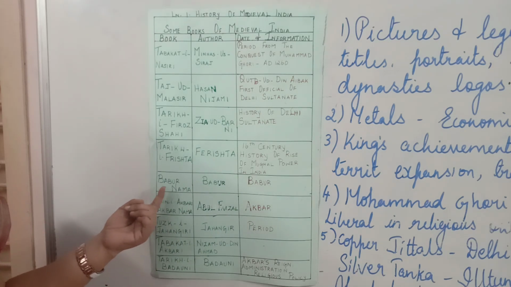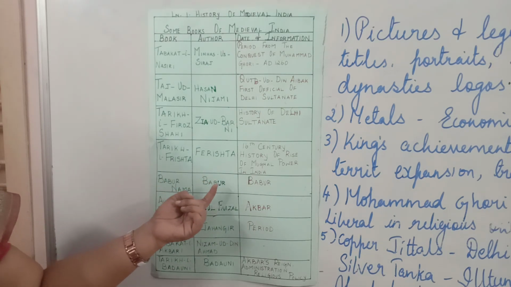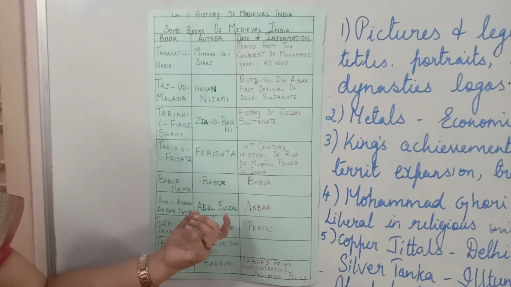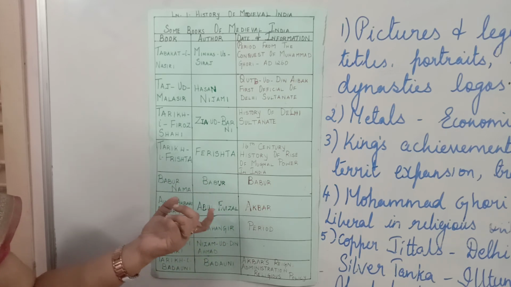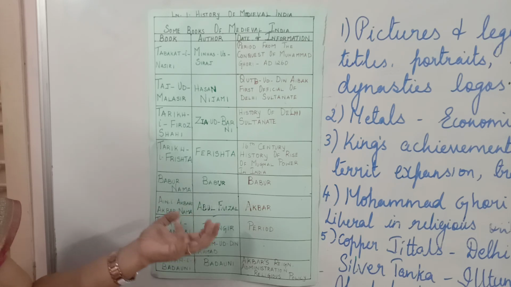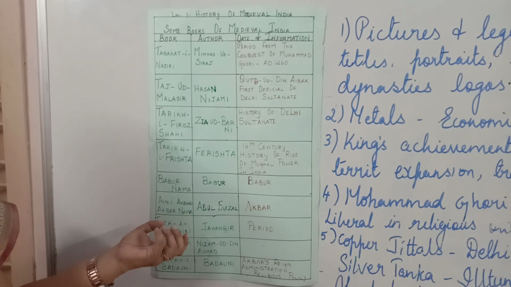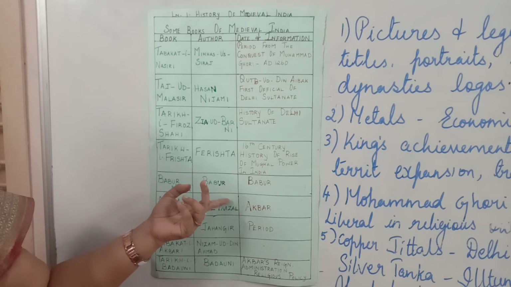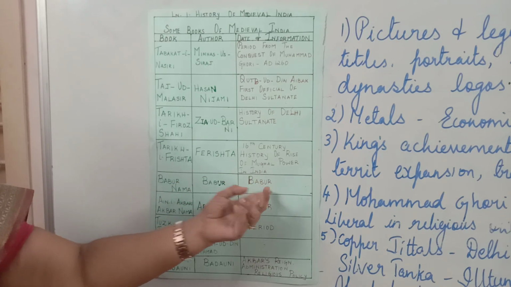Then you have Babarnama. Babarnama, written by Babar. This is an autobiography. So I told you what is autobiography. A book written by a person about himself is called an autobiography. So you have Babarnama here. It was written by Babar and it gives information about Babar.